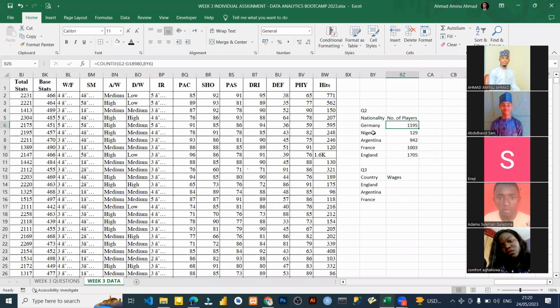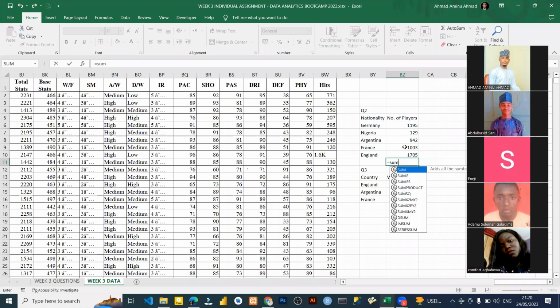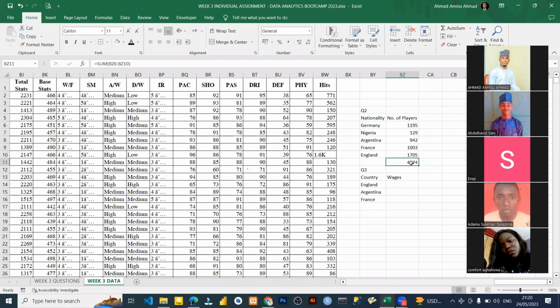Find the total for this, I put comma, total for this, I put comma, total for this. Even if you find the total, let's say you put the sum of this, it gives you about thousands. Let me say this. Sum equals to sum. Let's highlight this. I think that's what people want to see, the total of this country. Yes, sir. That's what most of us did, sir. That's what you did too.